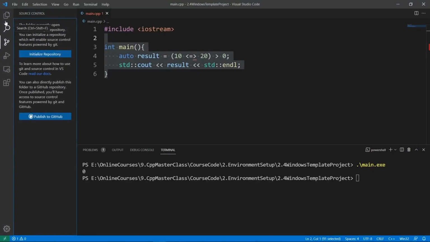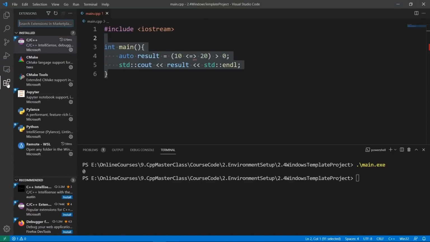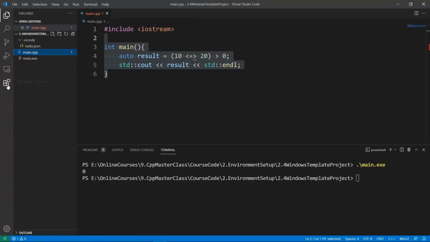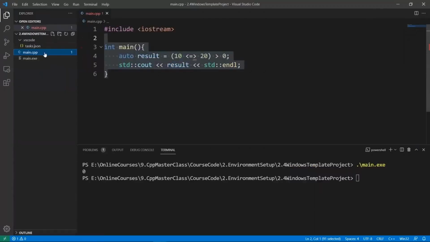But in this course, we're mostly going to be using the Explorer tab here and the extensions tab to install things. At a later time, I will show you how to use the run and debug tab here. But in most cases, we're going to be using the Explorer tab or the extensions tab. If you want, you can click on this to close it so that you have some more space. You can click again to bring this back. These are some things you can do in Visual Studio Code.